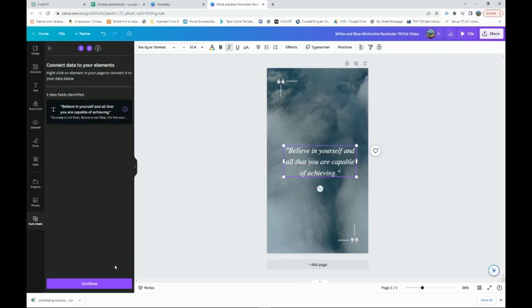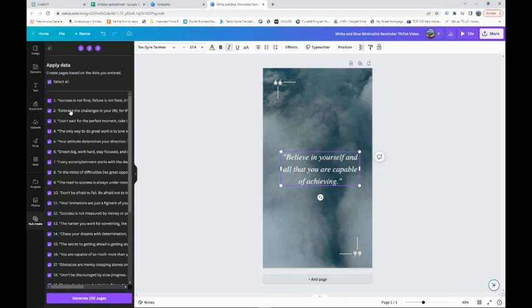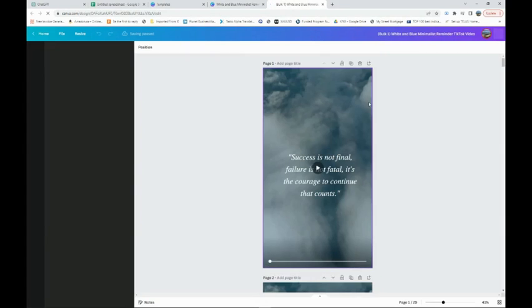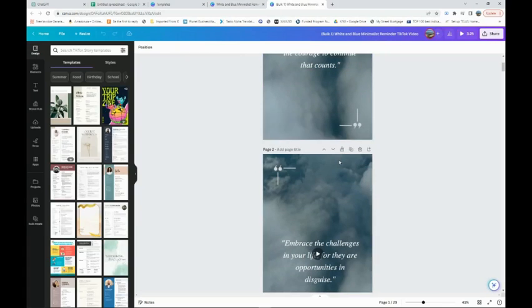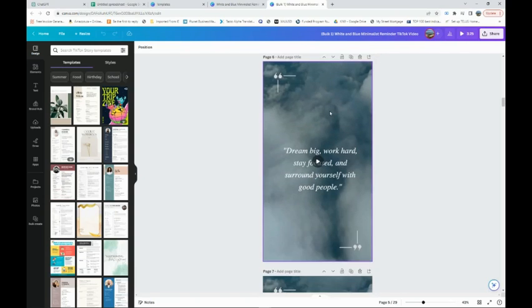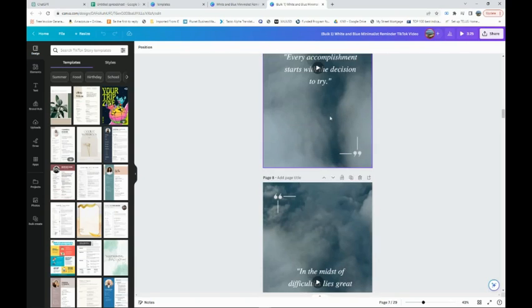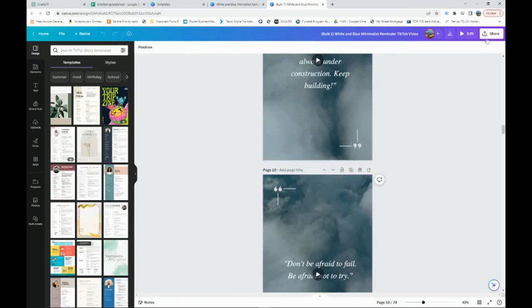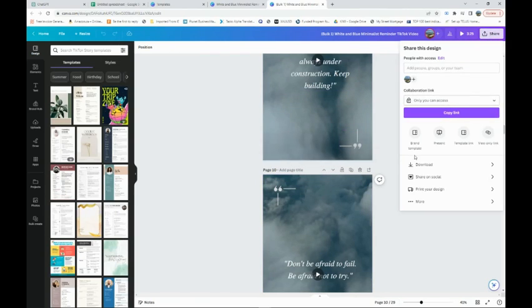So once you have that, you'll click on continue right here. Remove that, and here you're going to generate the other 29 quotes. So we're going to have the 30 quotes, and you can go ahead, and it is going to create your 30 videos that are ready to post on TikTok. So once that's done, you simply go here and you can download.